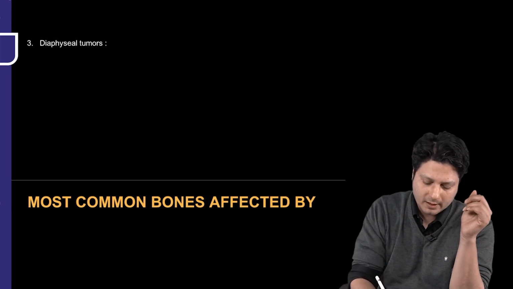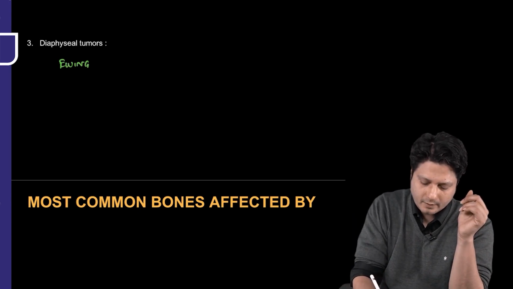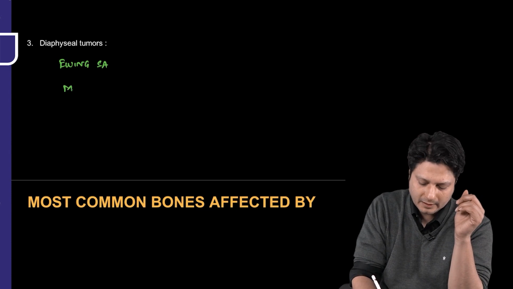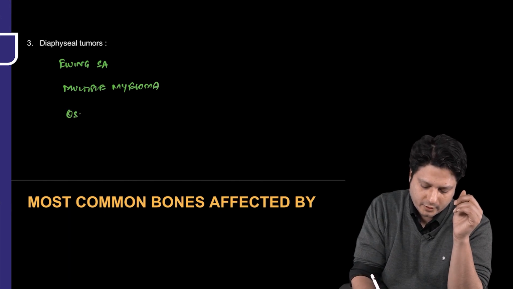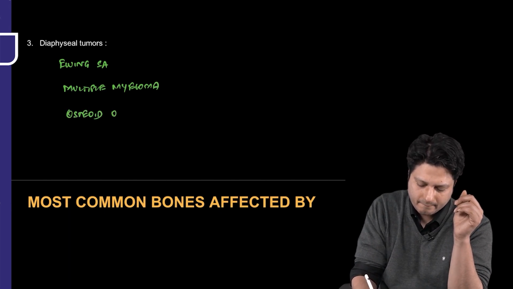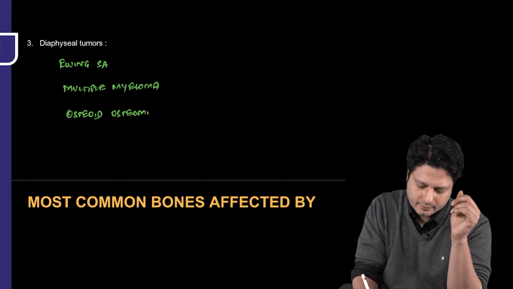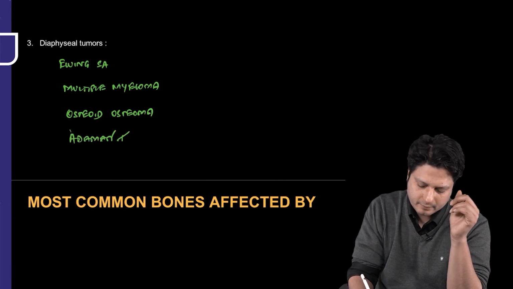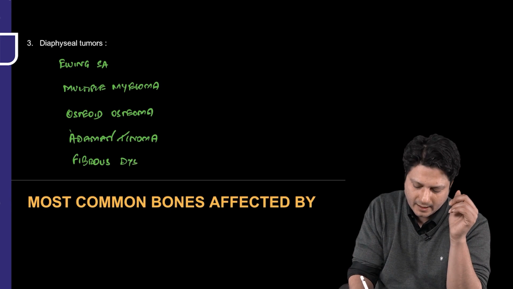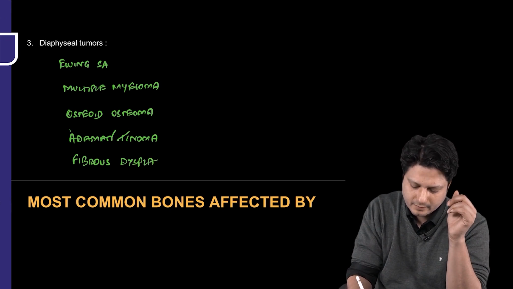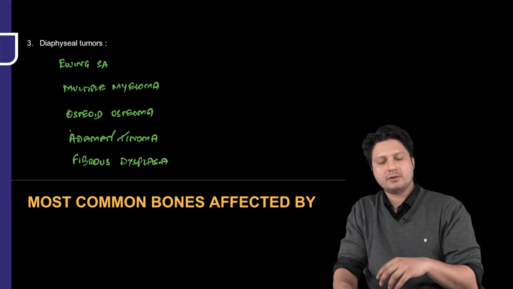Now, Ewing sarcoma, the multiple myeloma, then osteoid osteoma, then adamantinoma, and fibrous dysplasia. They are primarily diaphyseal in location.